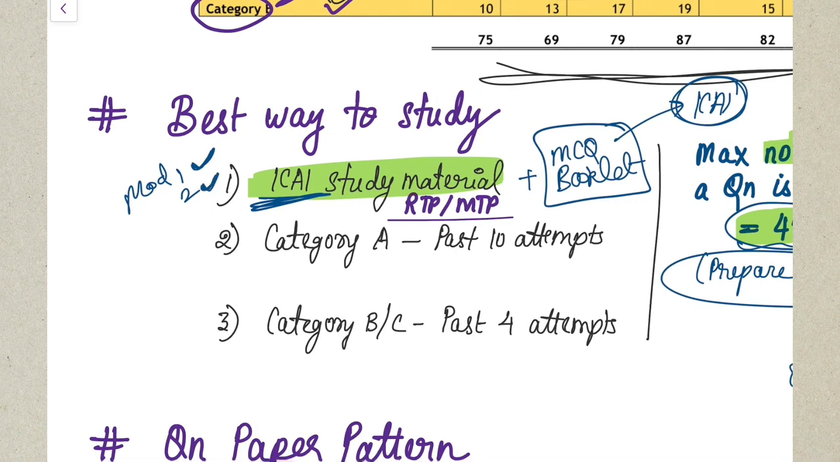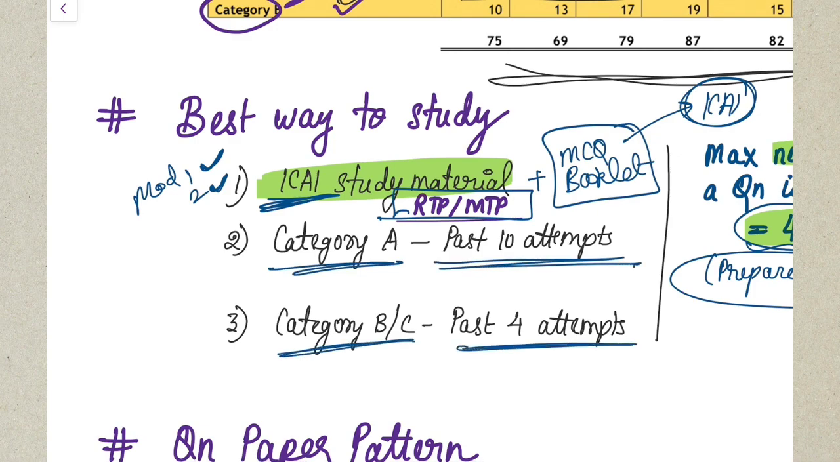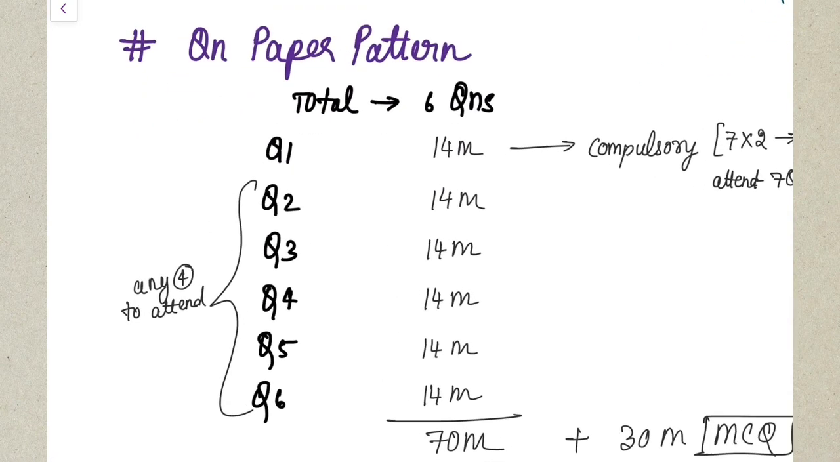Okay? And then you have to practice your RTP, MTP questions, so that you see what kind of questions are being asked in the examination and how it is being questioned. At least if not MTP, RTP, in your previous year question papers you can cover. For category A chapters, go through your past 10 attempts, and for your category B and C, go through your past 4 attempts.